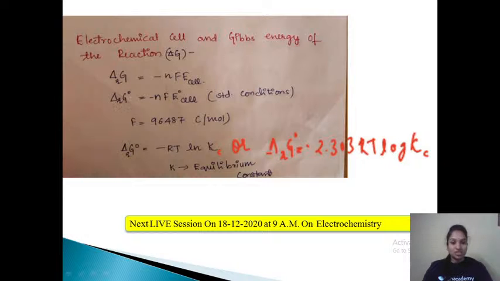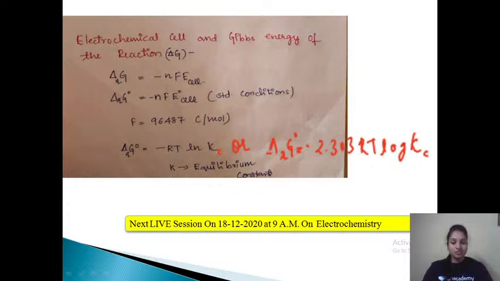Then under standard condition we add this term naught. So delta G naught equals minus NF E naught cell. F value is 96487, and if you don't want to use this exact value, you can use 96500 as well, coulomb per mole. So this is also a very important equation in order to calculate the Gibbs free energy of any particular reaction.